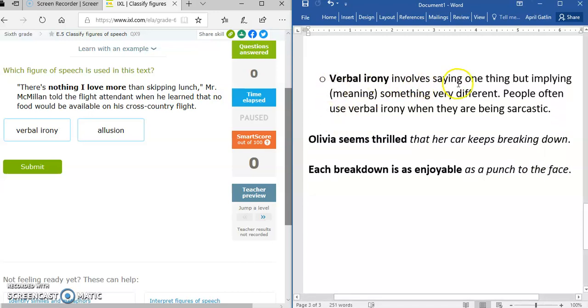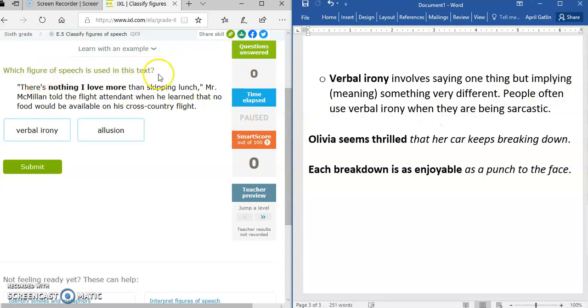Verbal irony involves saying one thing but implying or meaning something different. People often use verbal irony when they are being sarcastic. Olivia seems thrilled that her car keeps breaking down. So if someone's car is breaking down, they would not be thrilled. Each breakdown is as enjoyable as a punch to the face. If someone is getting punched in the face, they would not find it enjoyable. So those phrases imply one thing, but they mean something totally different.